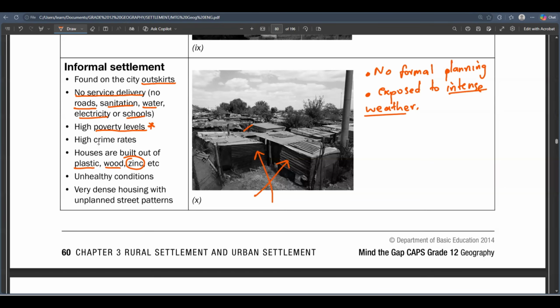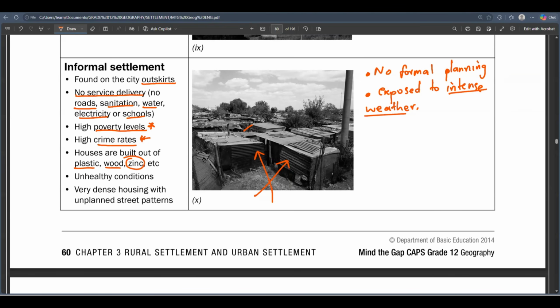There are also high crime rates. There's a lot of crime here because there's no police station. There's no police that will come here. Informal settlements are usually neglected from the world. They are just alone, isolated. They are usually found very far away, even from the low-income residential areas. So informal settlements are far away.